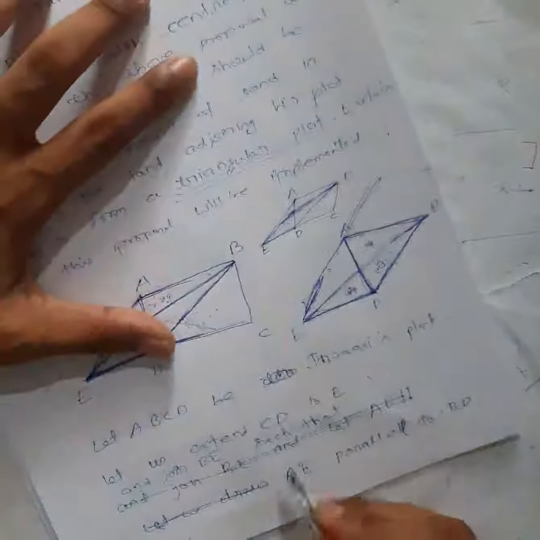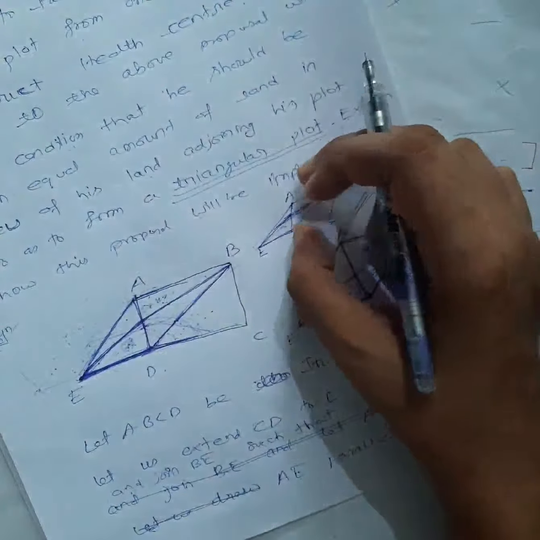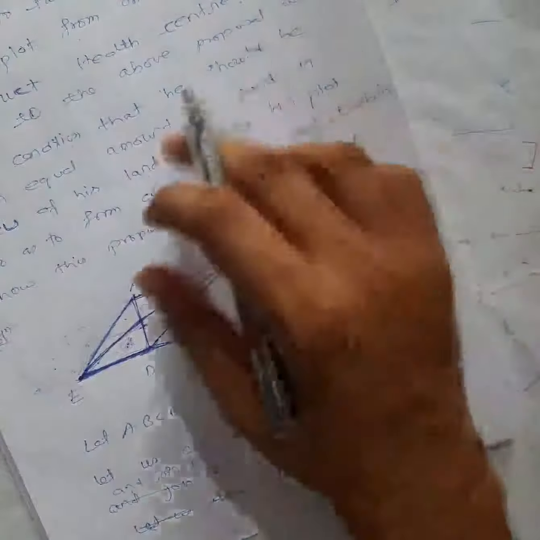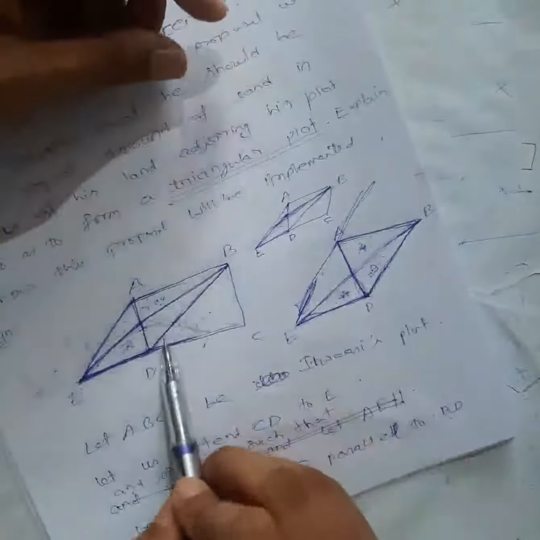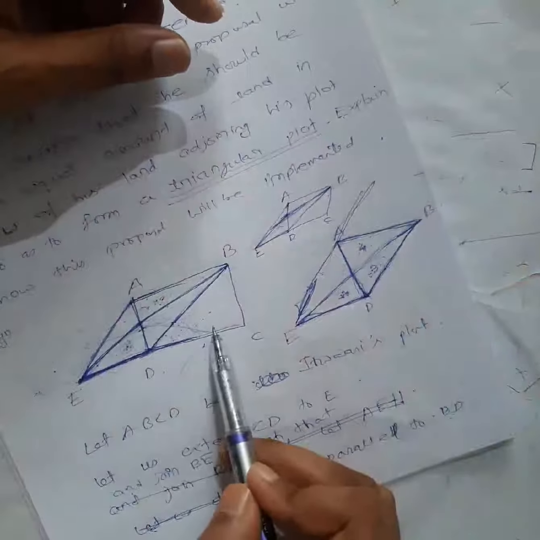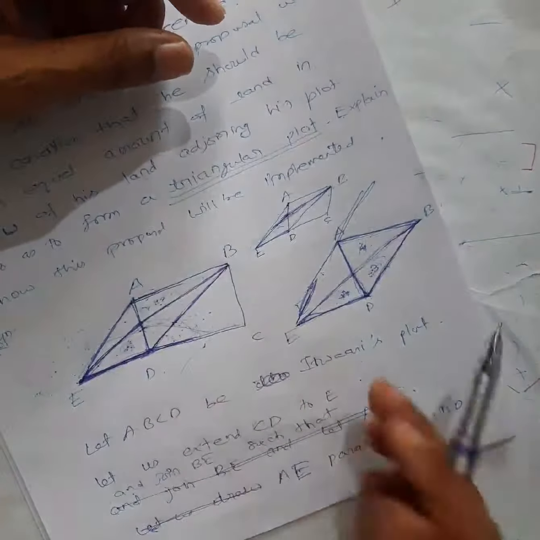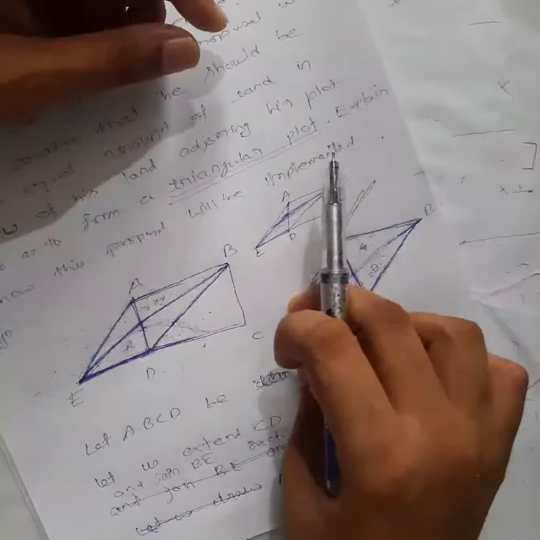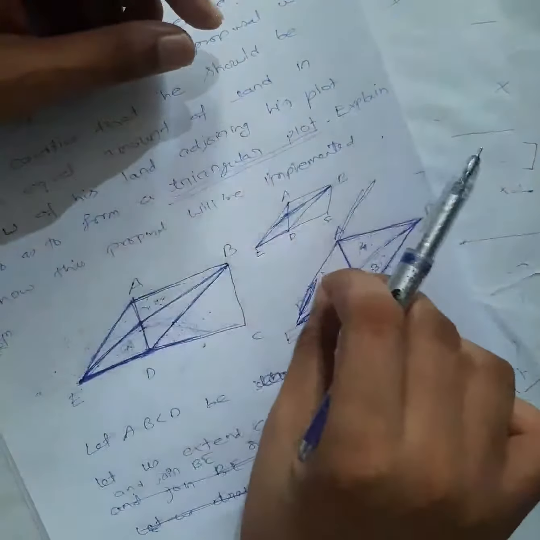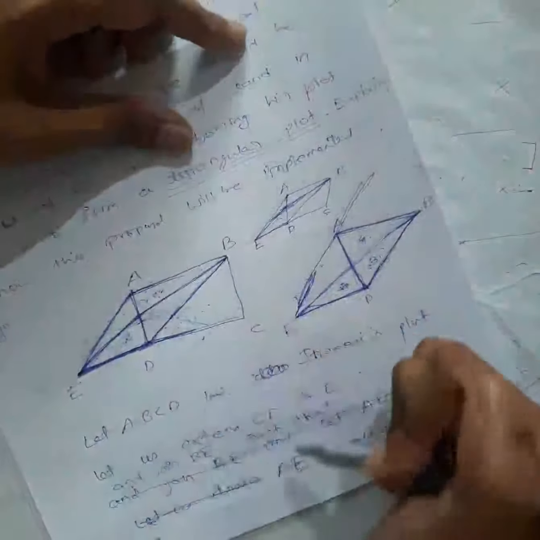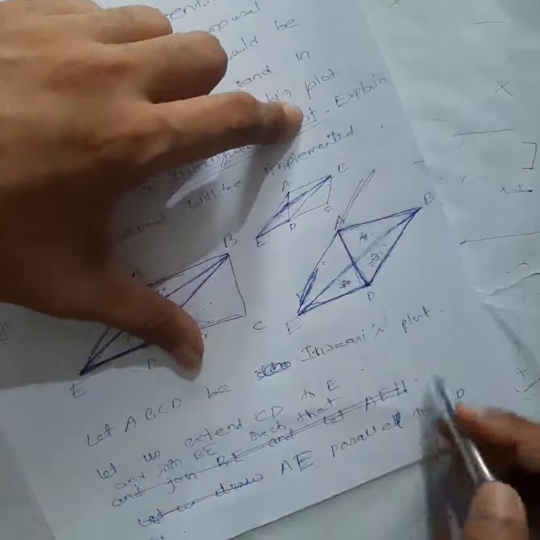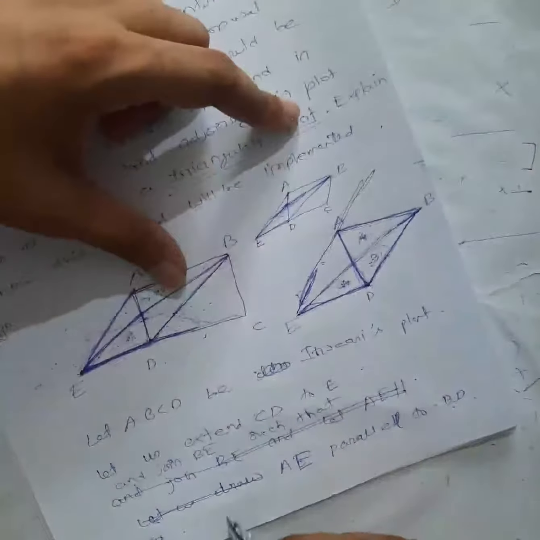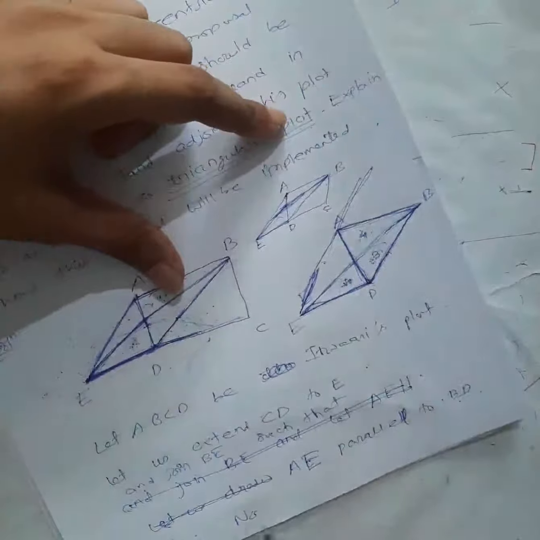Okay, so these are practical problems actually. In practical life, how you will implement all this kind of problems, that is what is being taught here. So this is not the only way to show. You can select from any corner and try to show that whatever part you are taking from the Gram Panchayat, the same part you will give to the Gram Panchayat. You have to show that in writing. So any way you want to take, you can take it. AE parallel to BD.